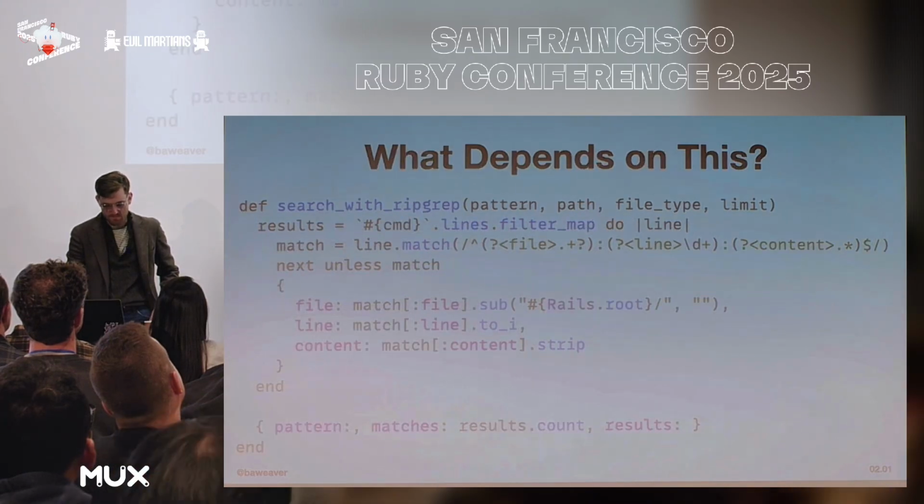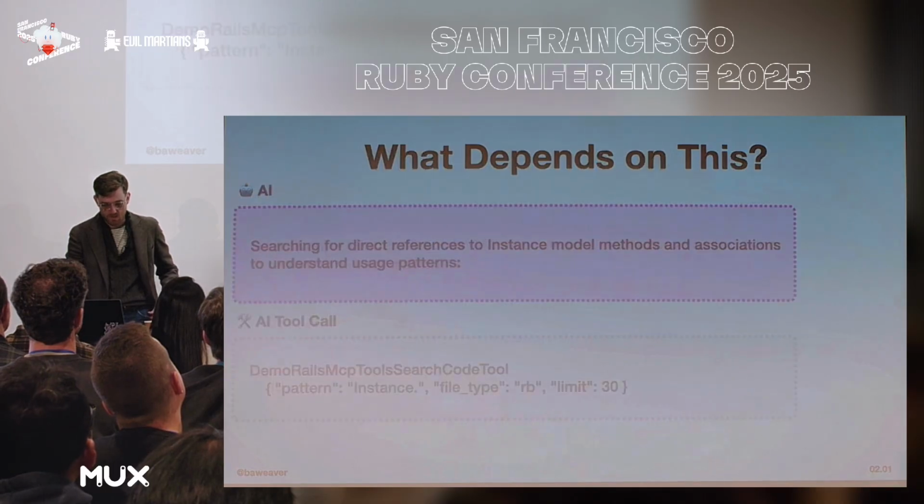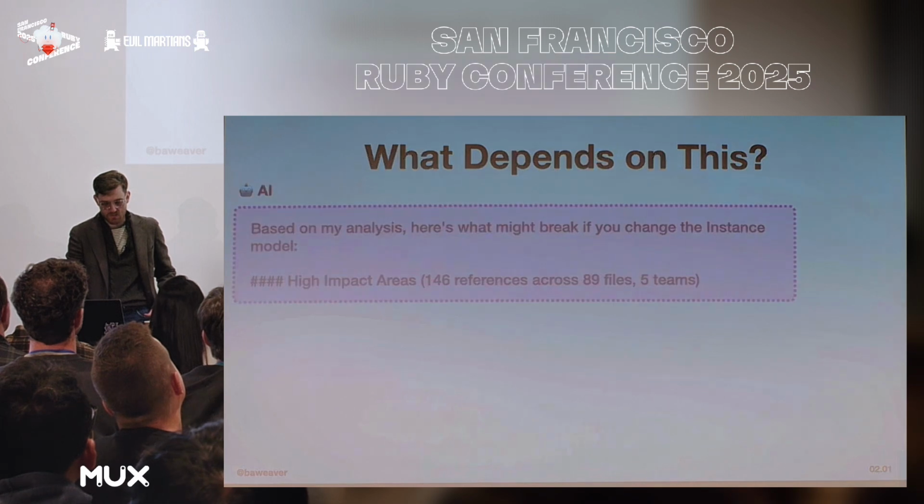So we run the command, find the results, format them, and back off to the MCP it goes as far as what file, line, and content, and what matches do we happen to get, and how many of them there happen to be, which brings us back to the next step of what it happened to find. Now, it looks like it found a lot of things that rely on us. I wonder what they all are.